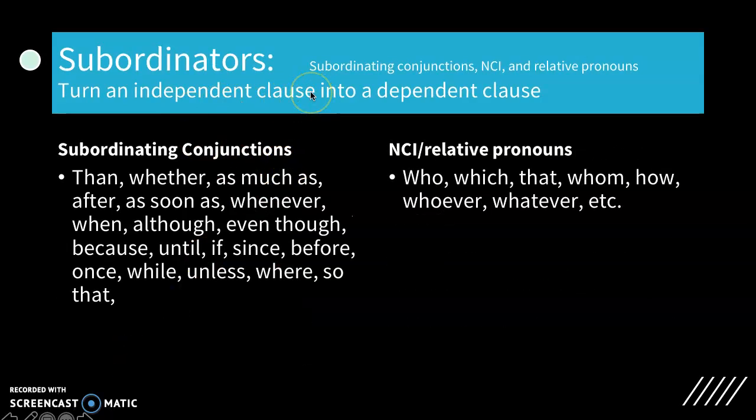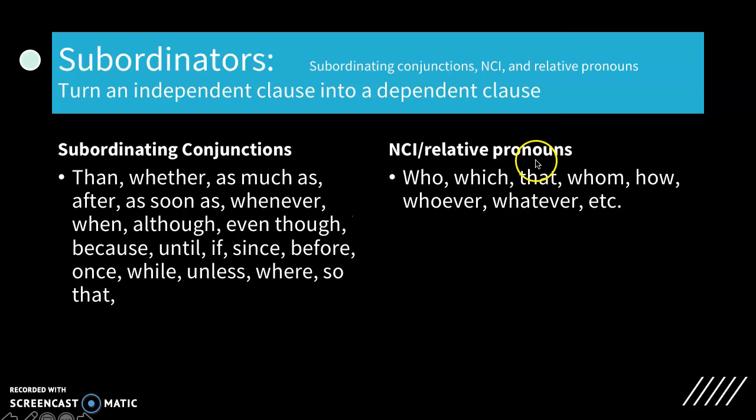Subordinators are something you really, really need to pay attention to because they have the power to turn an independent clause into a dependent clause. Here's a list. These are subordinating conjunctions. These will alert you that an adverbial clause is coming up.